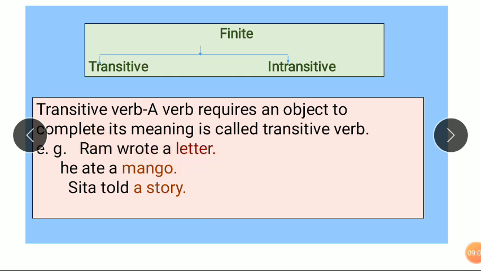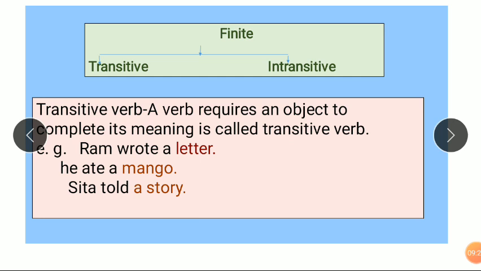If I write only Ram wrote, what did Ram write? A question will be there in our mind. He ate a mango. If I use only he ate, what did he eat, why did he eat, some question will be in our mind. That's why the object is very important to complete the sentence. It is called a transitive verb.